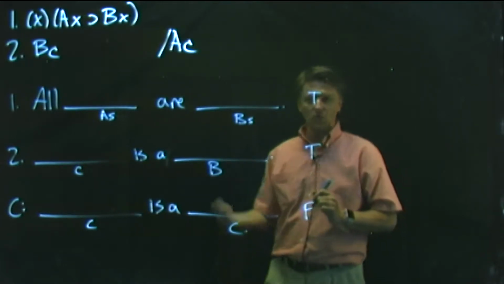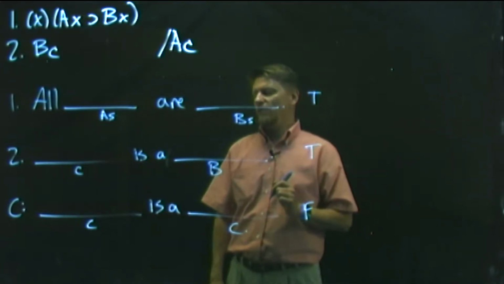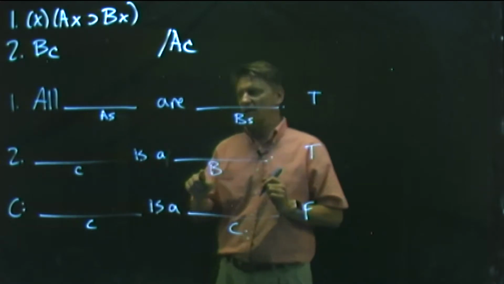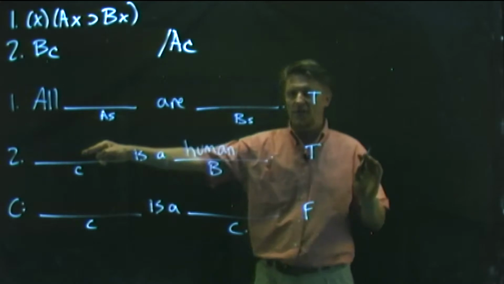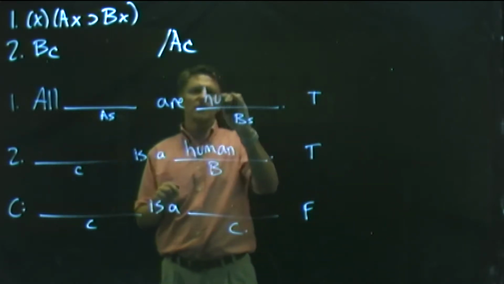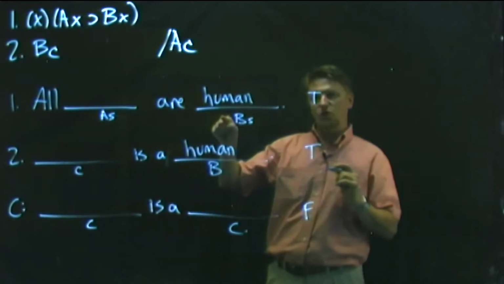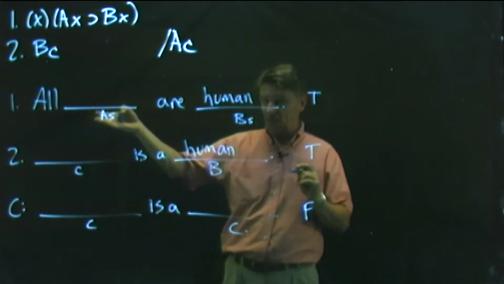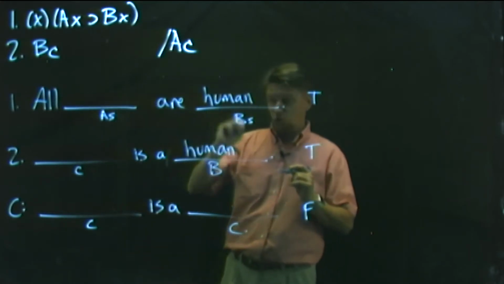And like in the video a couple videos ago now, it might be something to try at the very least, to make B refer to being a human, right? Because then we can put any name in there, and this is definitely going to be true. We don't have to think too hard about that. And so that means that we have all A's are human. We want to make that true. So we need to think of a predicate now, not an individual constant here, but a predicate such that that will be true, that it's a human.